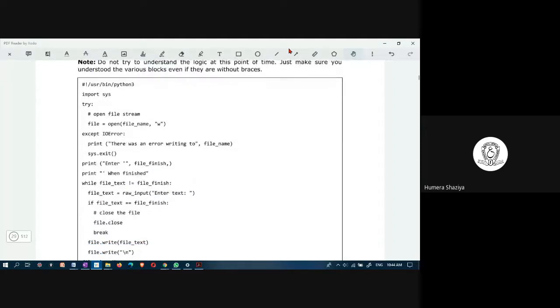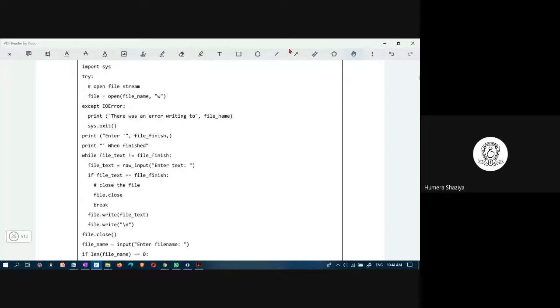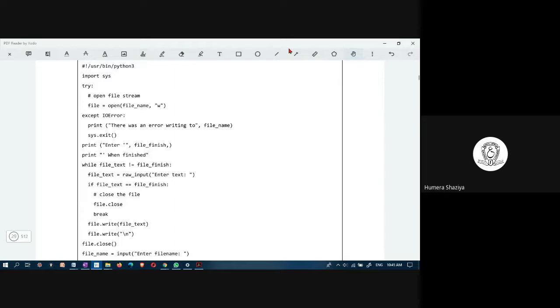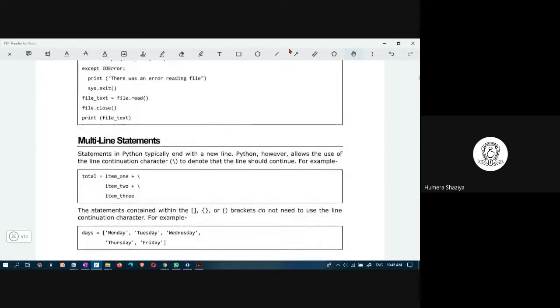Look at this program. This is just to demonstrate to you how indentation works and how to write a Python program. This is a large Python program. This is the primary indentation. Here, import, try, except, print, while, and so on. This file is within try, that's why it is indented in a forward line. You see, these two belong to while, whereas these two belong to if. I hope indentation is clear to you all.